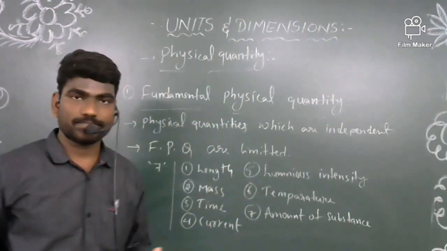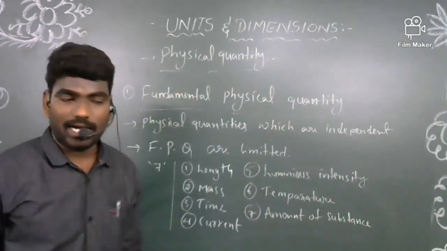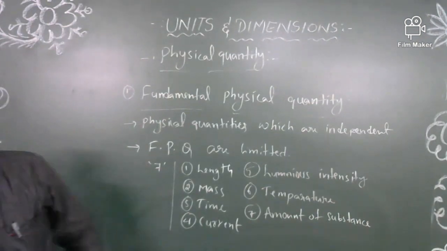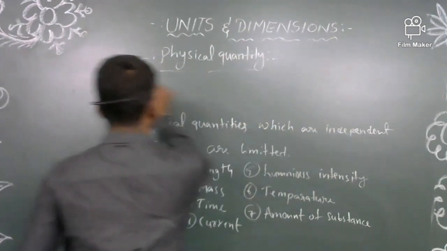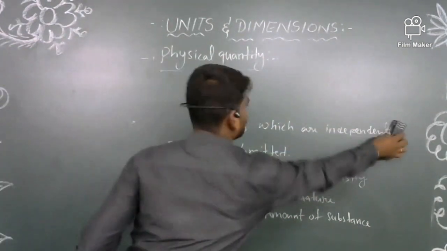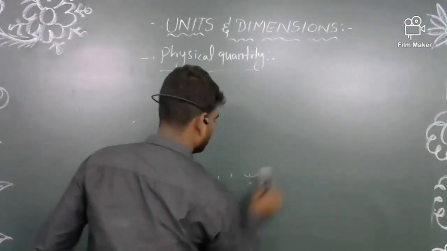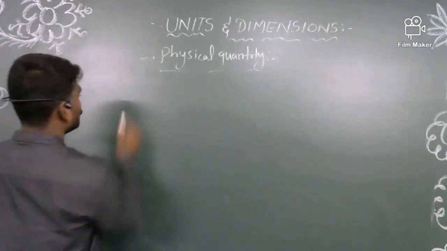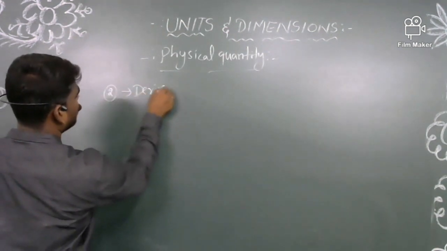Except for these, the other physical quantities we can consider in another group, and we call those derived physical quantities. The second one is derived physical quantities.